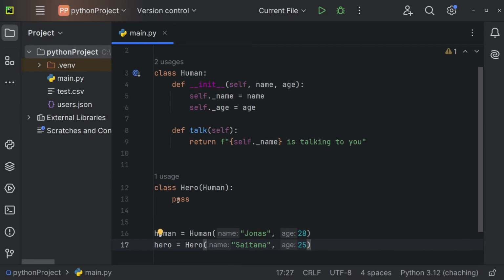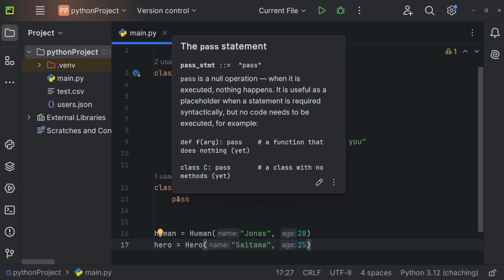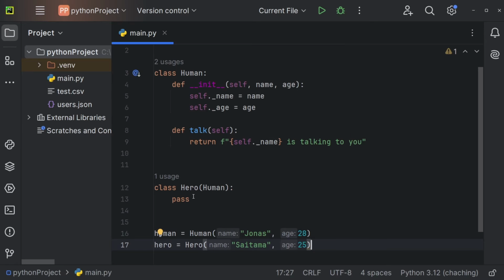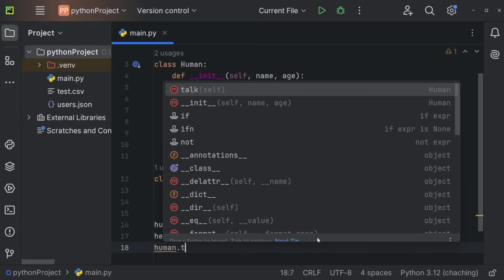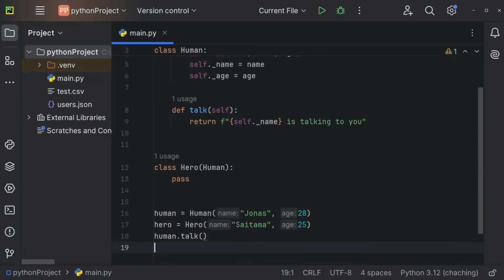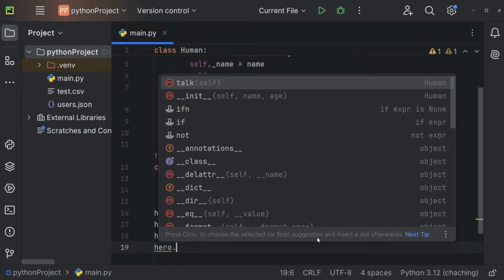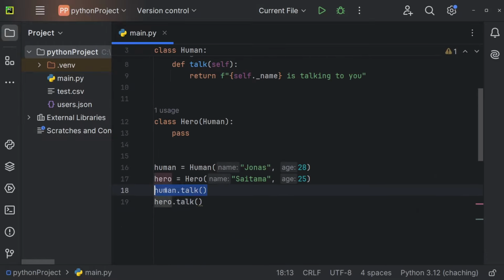So as you can see, even though we did not use the constructor right here for our class Hero, since we are inheriting from Human, we are automatically calling the Human constructor for the class Hero as well, and therefore initializing our hero, who is also a human, with the values Saitama and age 25. And now our human is going to be able to talk like so, and our hero is also going to be able to talk. Now we also need to print this because we're just returning it within the method.